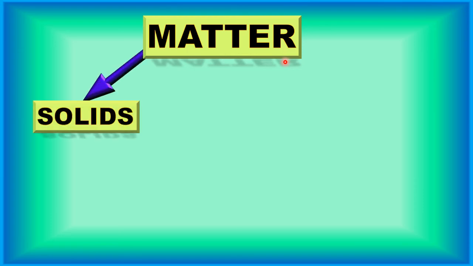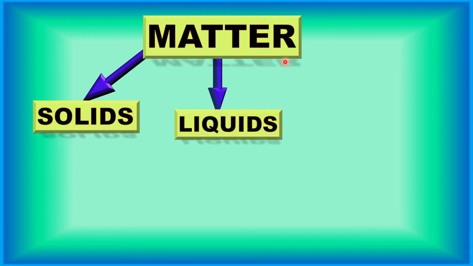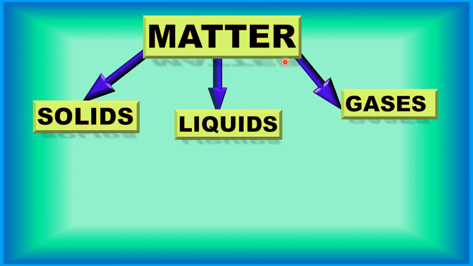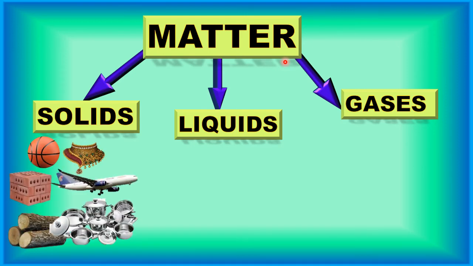Now, children, let's see what the different classifications of matter are. Matter is basically divided into three parts, that is solids, liquids and gases. Now let's see examples of solids. Anything which is hard is solid. And these are a few examples of solids.